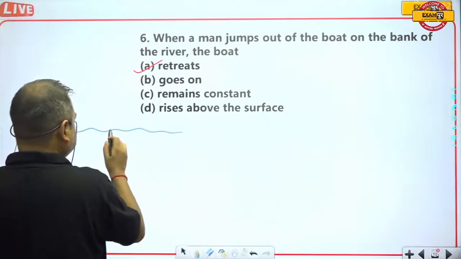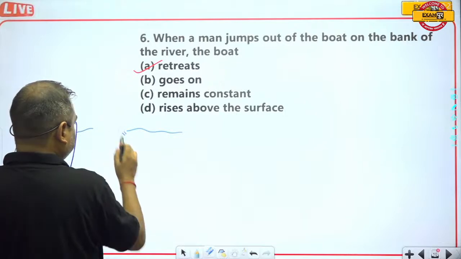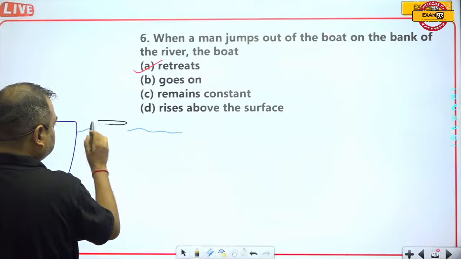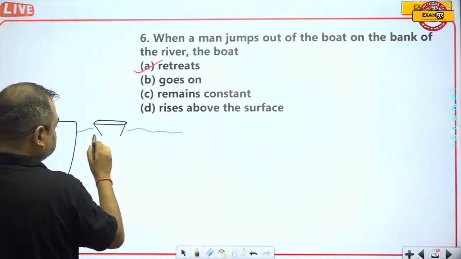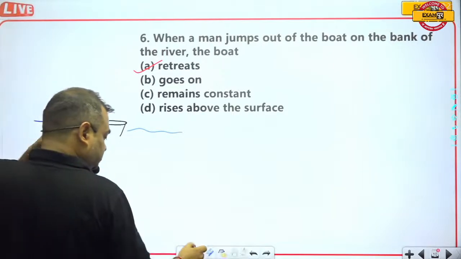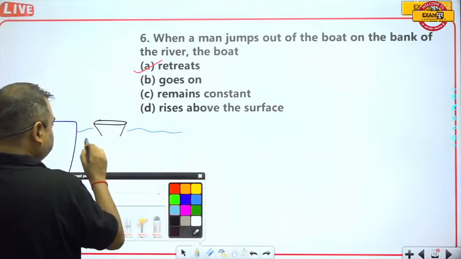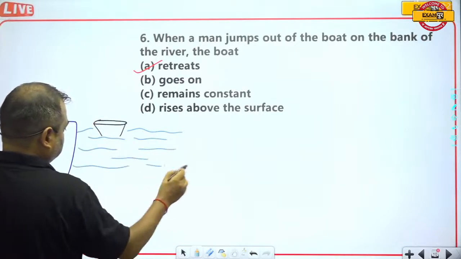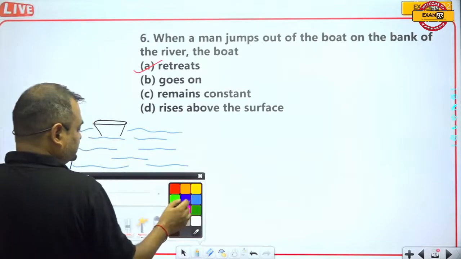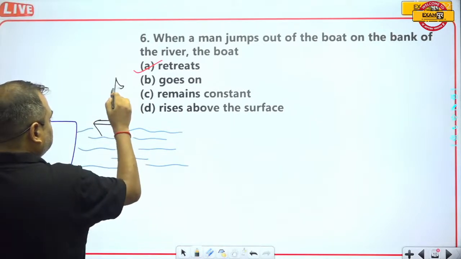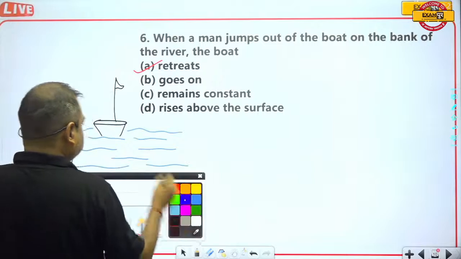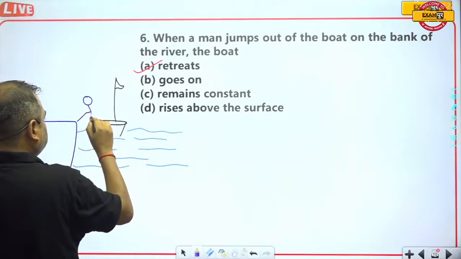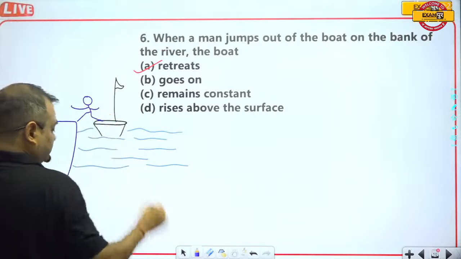Suppose that there is a boat like this, and the boat has reached the river bank, and now the passengers have to leave the boat. So the passengers will leave the boat like this. This man will jump like this.